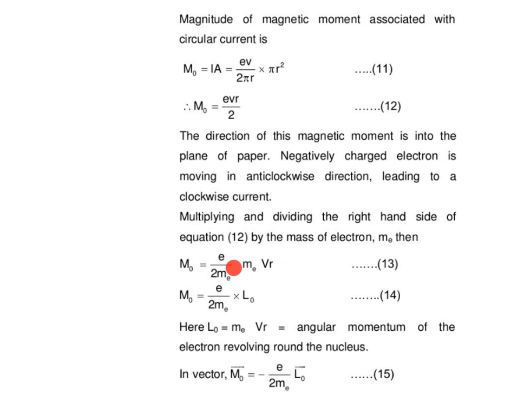We know that mass of electron, velocity and radius together give the angular momentum of the electron revolving round the nucleus. Therefore, from this equation we get magnetic moment is equal to e upon 2 m_e into L, the angular momentum. Here angular momentum L is equal to m_e v r.